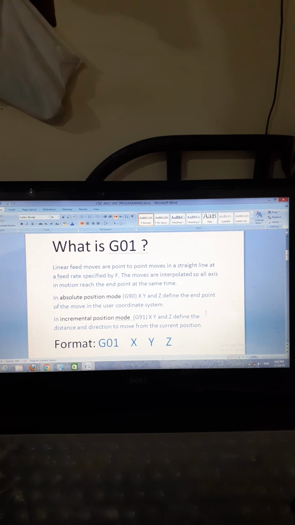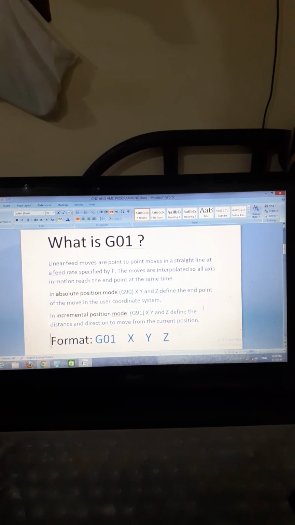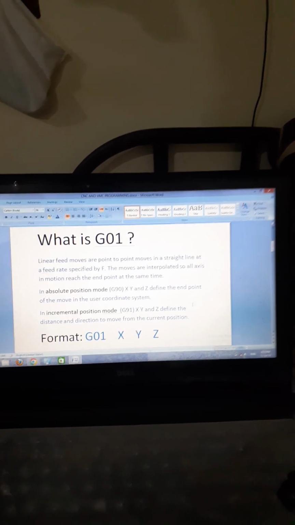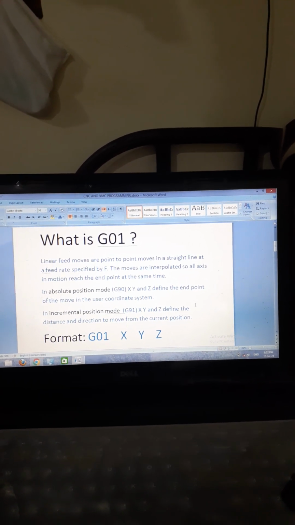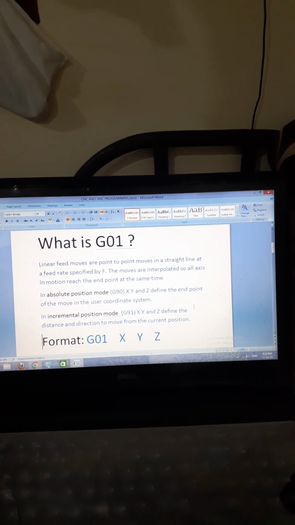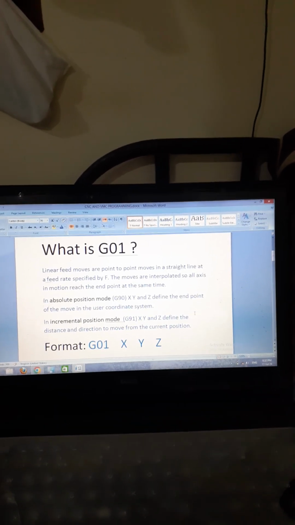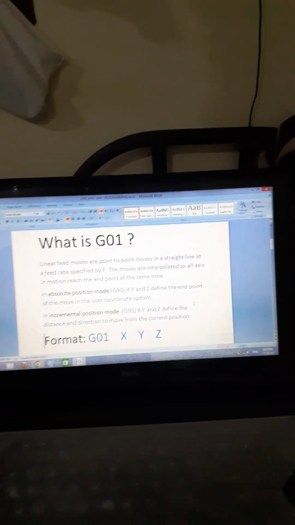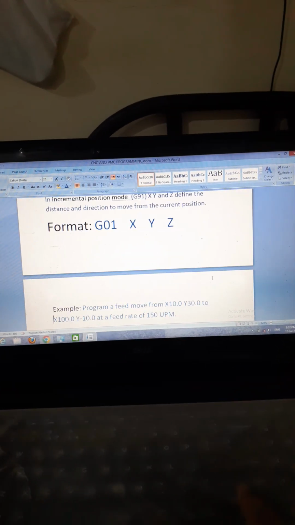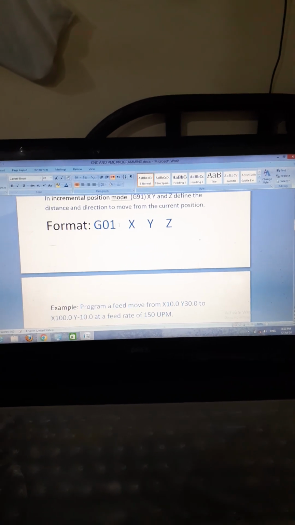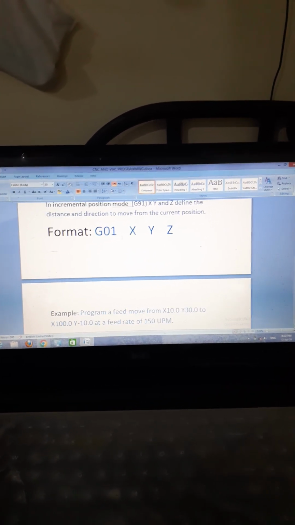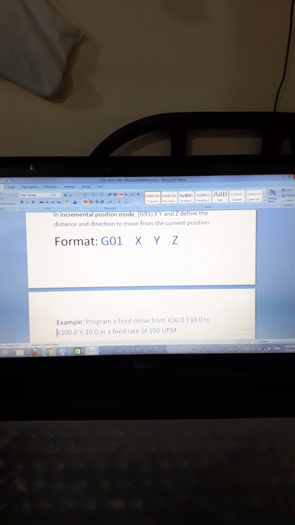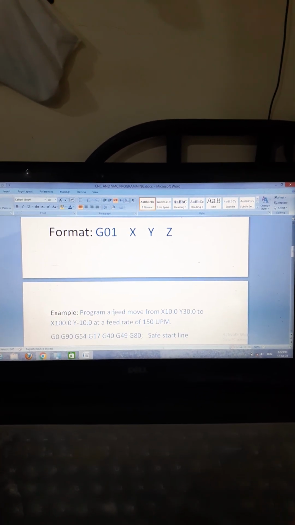I will make a separate video. In that video, I will explain briefly what is the actual meaning of absolute position mode and incremental position mode, and you will see the difference of these two modes. Okay, this is the format of this mode, linear feed move format G01 X Y Z. Further I explain briefly.